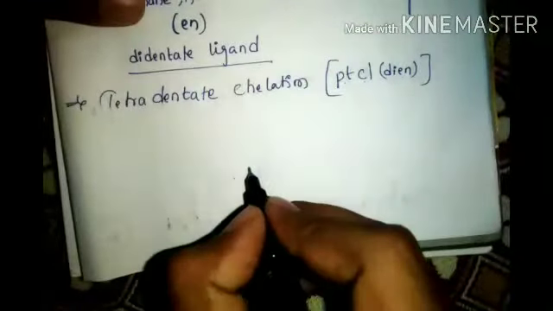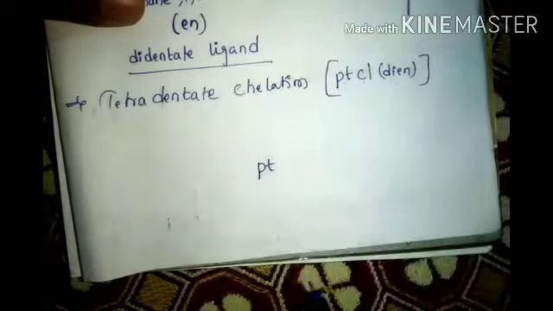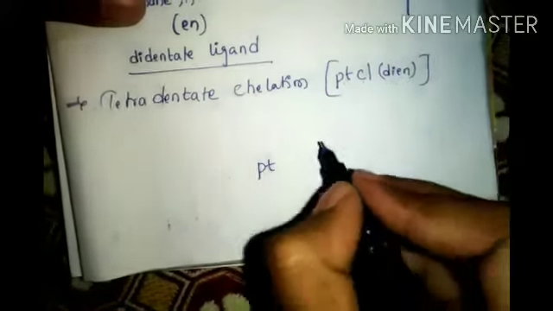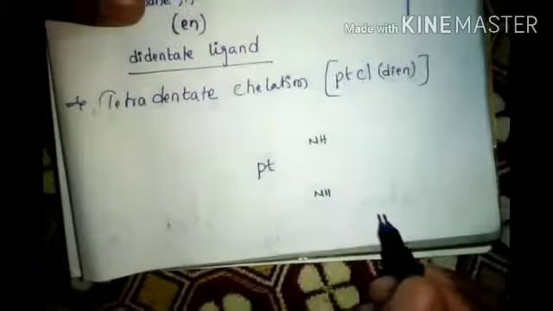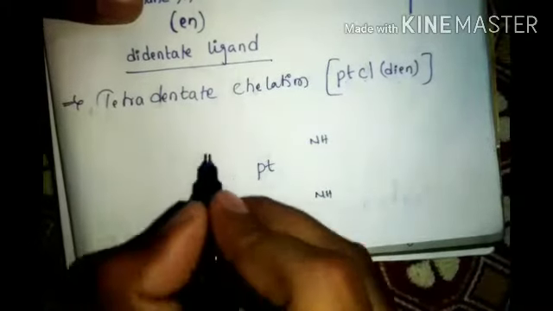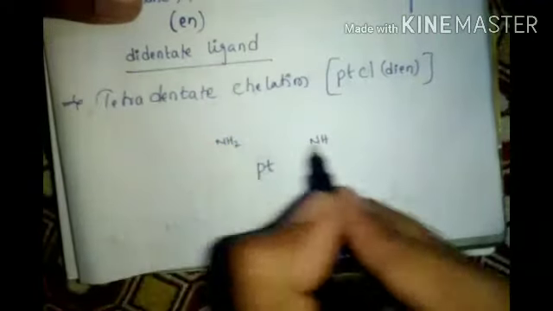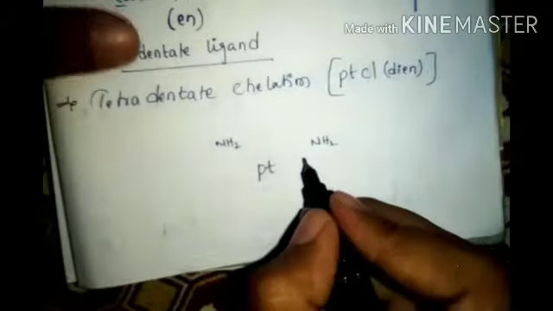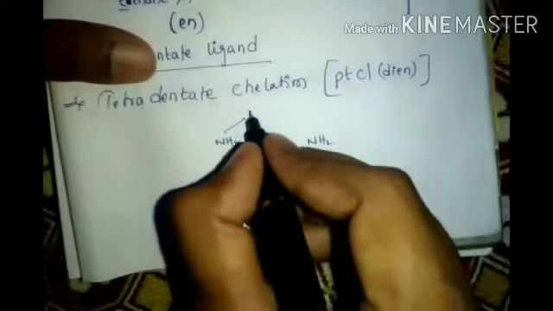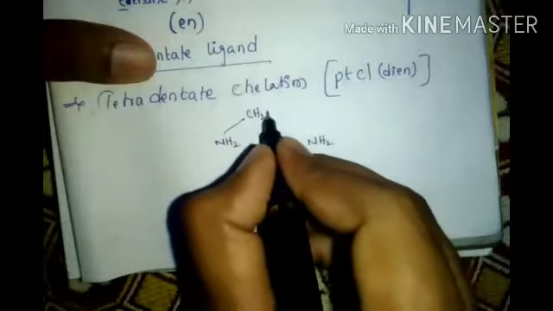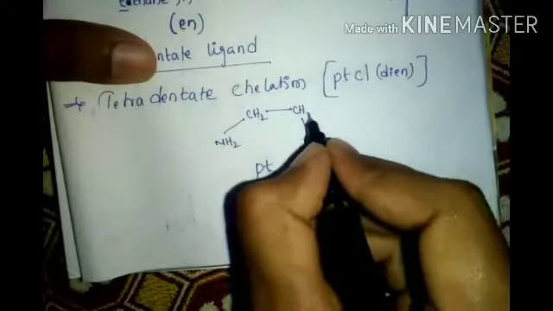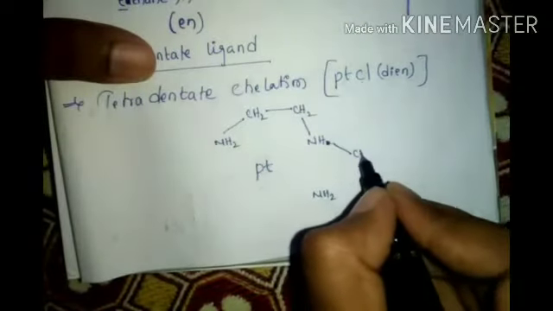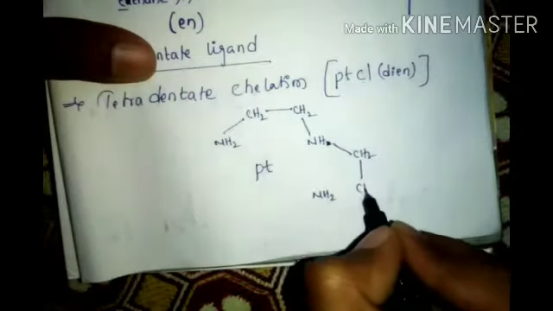Okay. Now let's take Pt, NH, NH2, CH2, CH2.